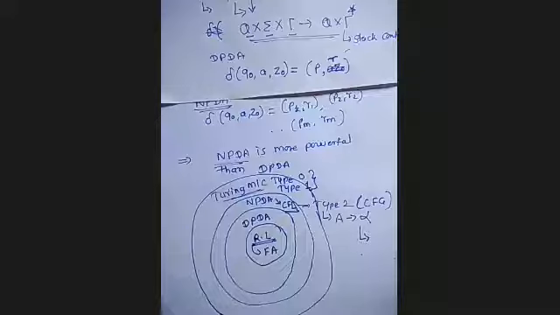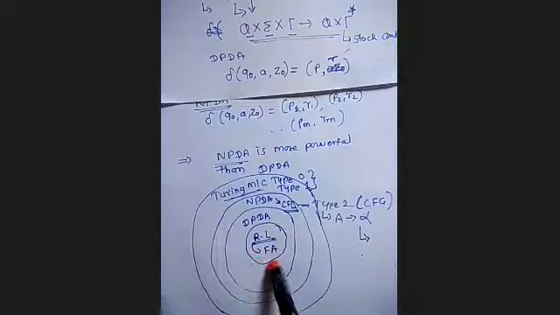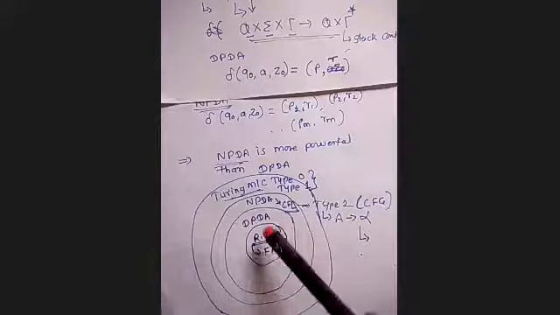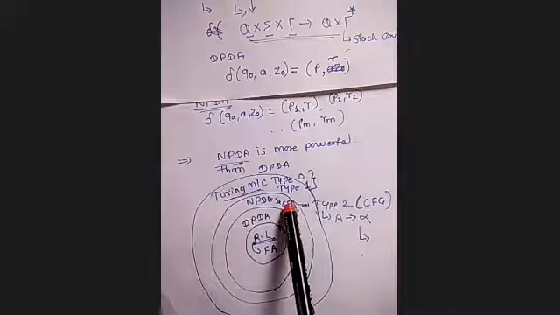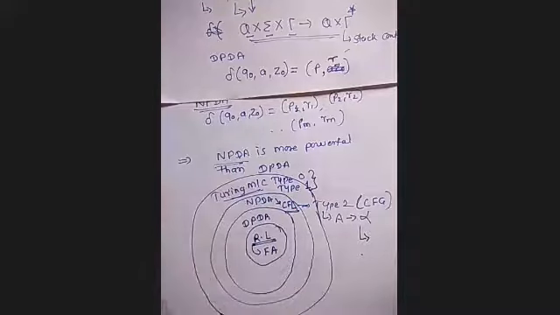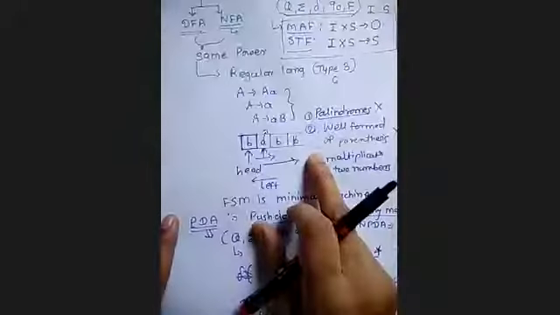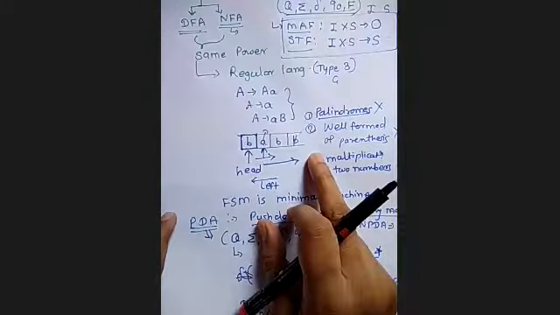Now let us consider what the elements are. Whatever the limitations of regular language or context-free language, that is, limitations of finite automata, DPDA and NPDA, those limitations we have to overcome in this Turing machine. So let us consider the elements of a Turing machine. In case of NPDA or DPDA also, we cannot perform any write operation to the tape. So let us now start with the Turing machine.